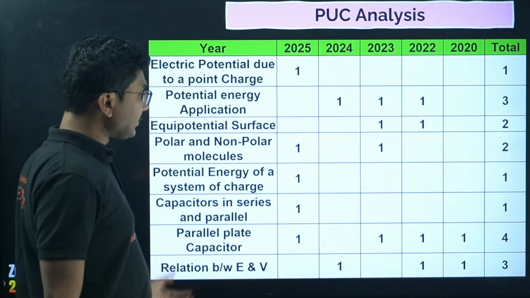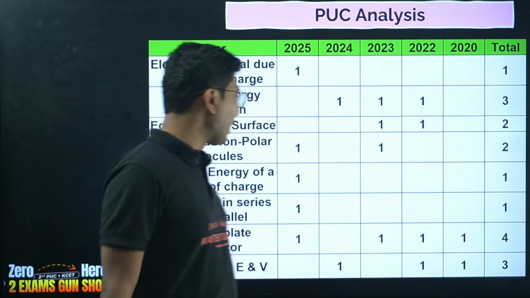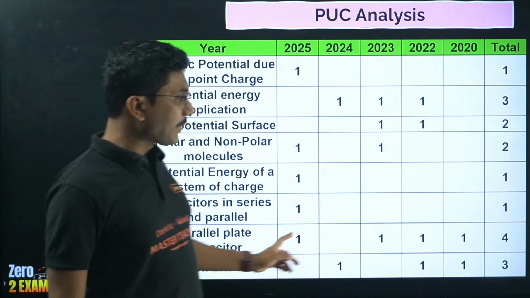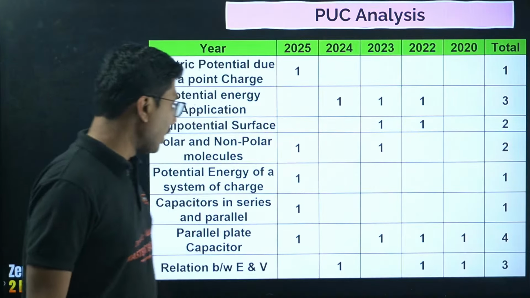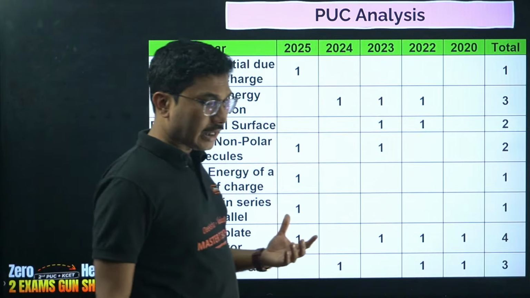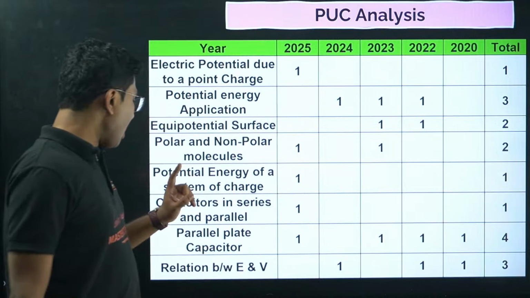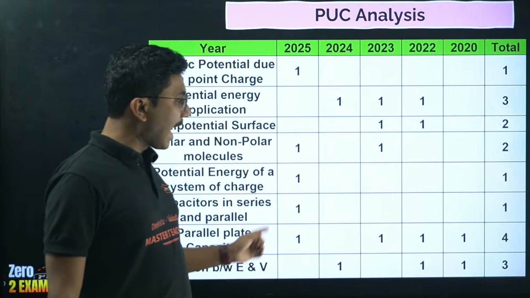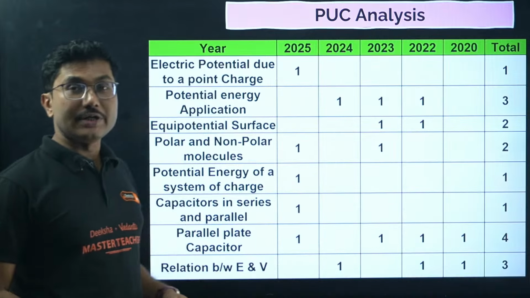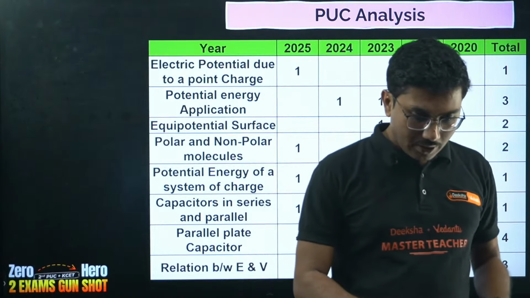Potential energy of a system of charge based conceptual question came once. Capacitors in series and parallel based question came once. The expression for parallel plate capacitor has come 4 times. Also the relation between electric field and voltage, the derivation E is equal to dV by dx, came 3 times as well, right?